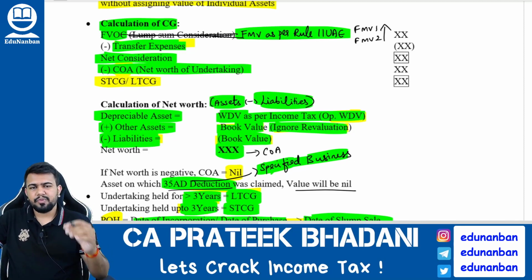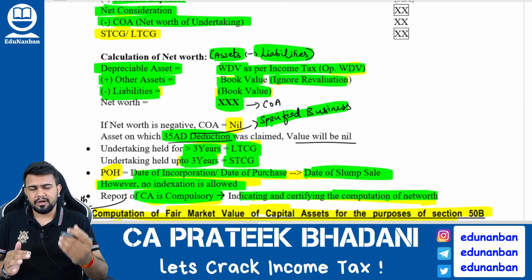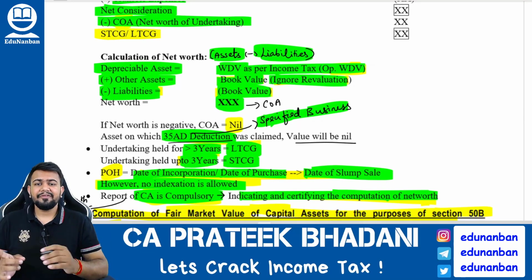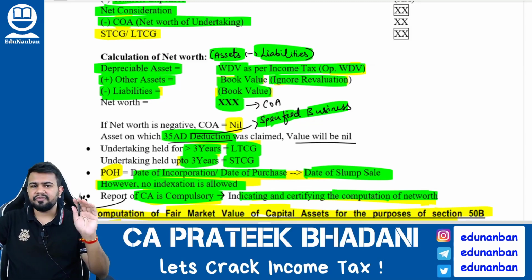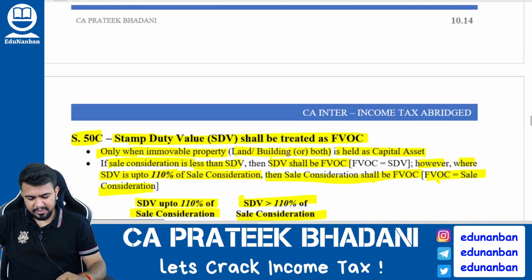If the net worth is positive, consider the positive value as cost of acquisition. If it is negative, then take the cost of acquisition as 0. Fine. If the undertaking is held for more than 3 years, it will be called long term. If it is up to 3 years, it will be called short term. However, if it is long term, there is no benefit of indexation. You get my point? I hope you are clear with Section 50B slump sale.